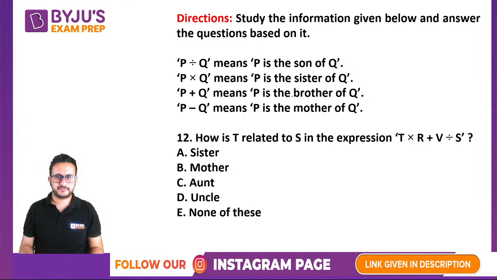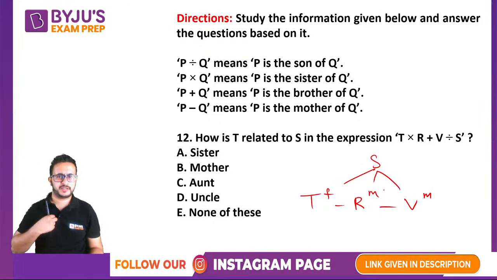So this is the condition given to us. We have to find the relation between T and S. Okay. So T cross R means T is the sister of R, is a female and R. Then R plus V means that R is the brother of V. Okay, so R is a male and they have a sibling V. And V divided by S means that V is the son of S. Right, so S and this V is a male. So S, they have children this. Right, how is T related to S? So T is a daughter of S. So the answer is none of these.